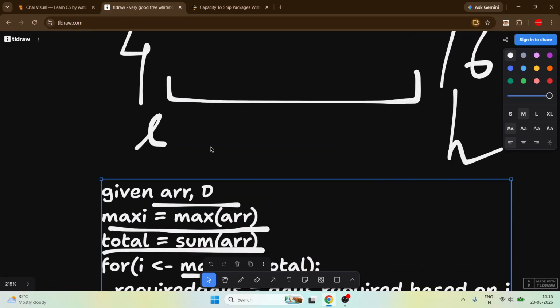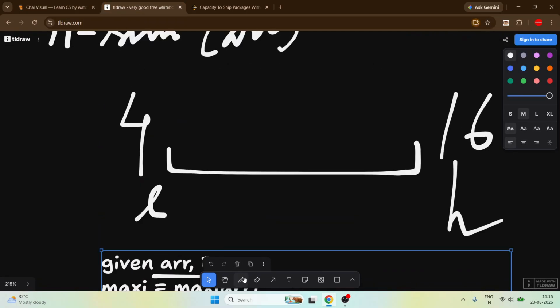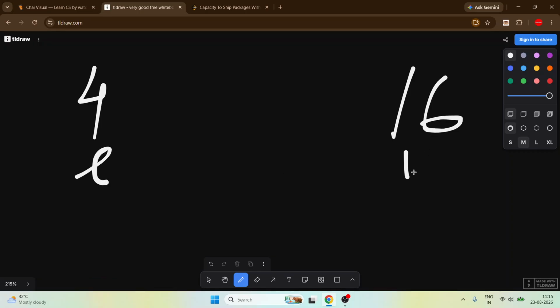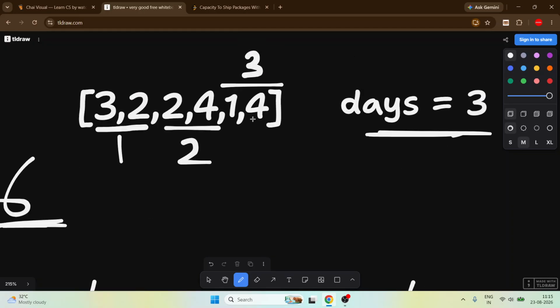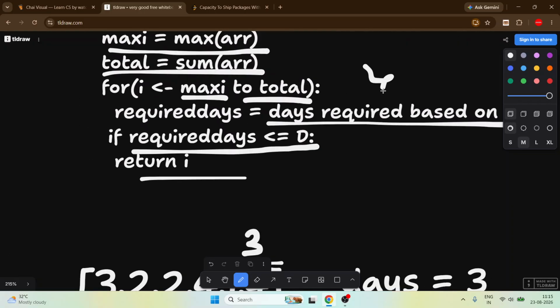But see, what we are doing is finding it from 4 to 16. It is low and it is high. It is something like binary search on answer. We are actually using a for loop here.